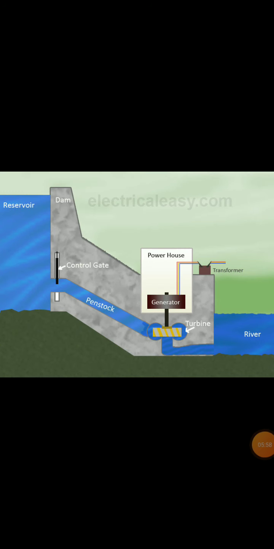Now let us talk about dams. In order to produce hydel electricity, high rise dams are constructed on the river to obstruct the flow of water. To obstruct the flow of water means to stop the flow of water. That means to store the water, and thereby collect water in a larger reservoir. What is a reservoir?